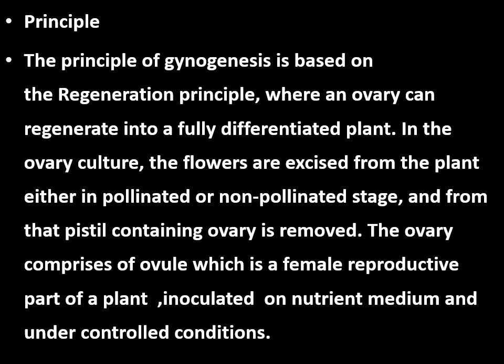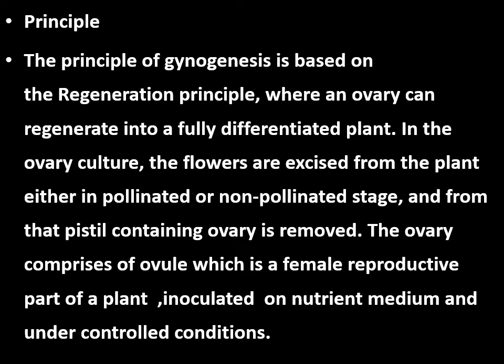The ovary comprises the ovule, which is the female reproductive part of a plant, inoculated on a suitable nutrient medium and cultured under controlled conditions. Controlled conditions means controlled or artificial temperature, humidity, light, and most importantly, aseptic conditions.